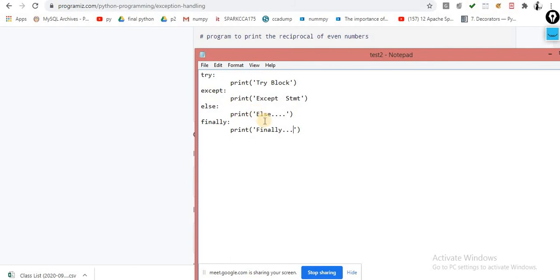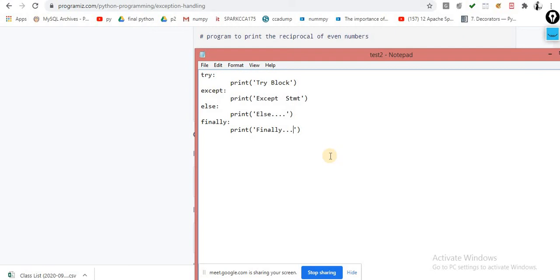So this is the final solution for your exception handling: try, except, else and finally. Beyond that nothing is there. Yes, there are some other things, but that is not our cup of tea at this point of time, where you can generate your own exceptions. Whenever we use the classes concept, at that time we can generate our own classes. But yes, try, except, finally and else, these are the statements which complete the exception handling inside Python.